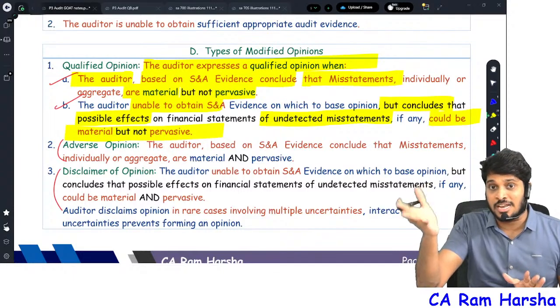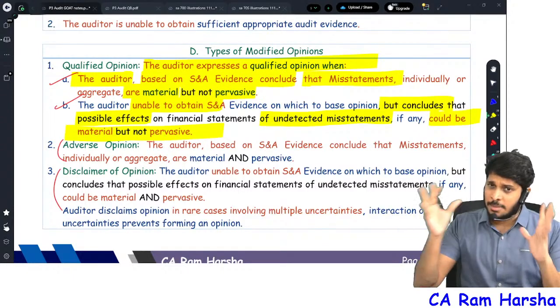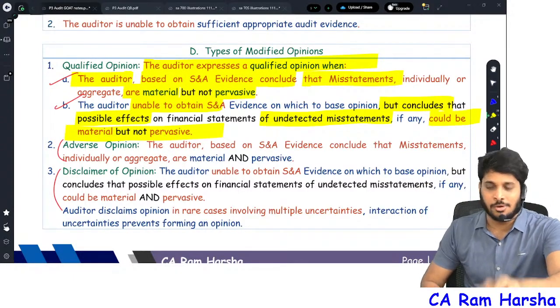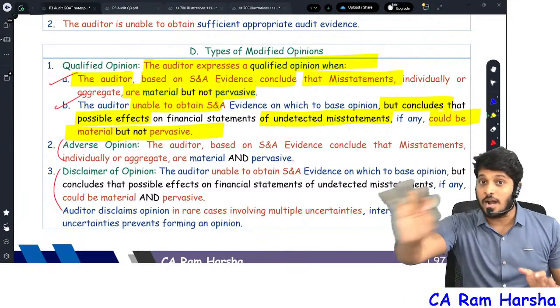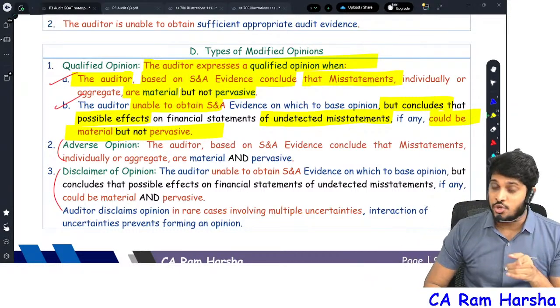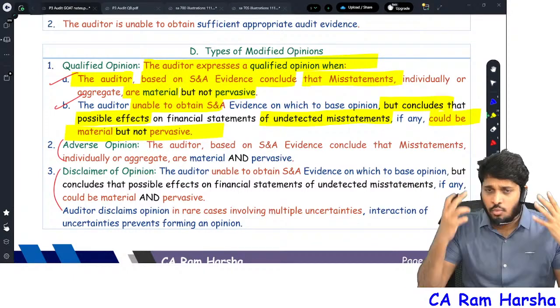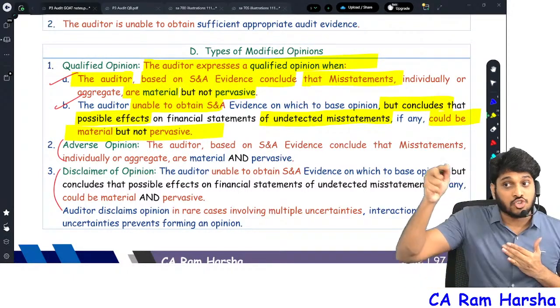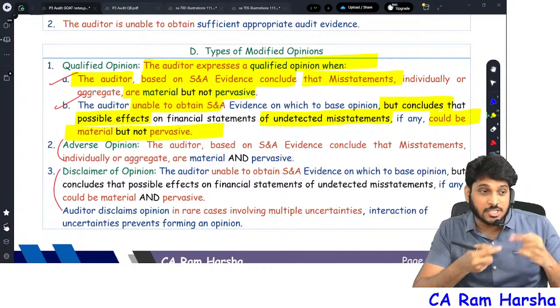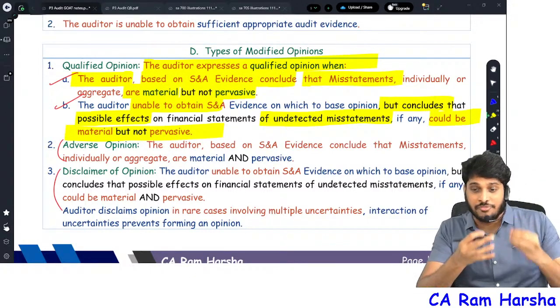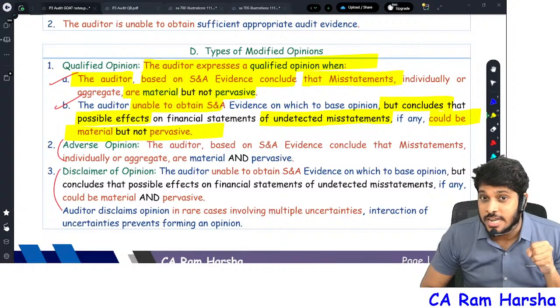No, that's a material amount of inventory. Is it a substantial inventory? It's not a substantial amount. It's a good amount only, but not substantial as such. It is not pervasive. Then you have a doubt. You did not get evidence, right? What query do you have in your mind? What if it is not really there with Amazon? Companies lying to us, companies cheating us, companies just giving us fake documents, all that. What if this is the scenario?